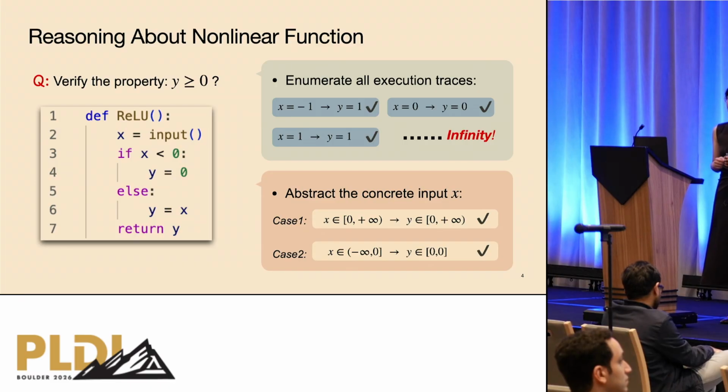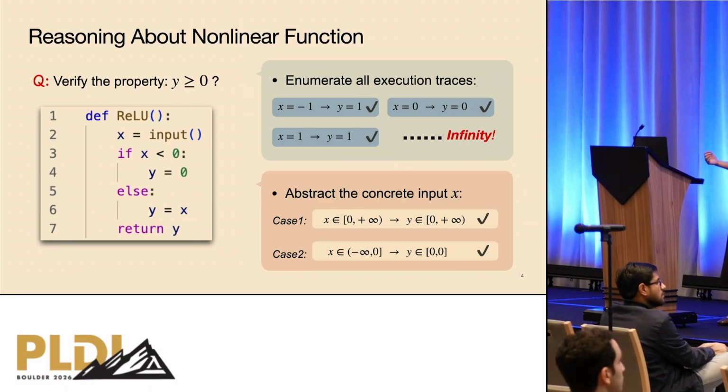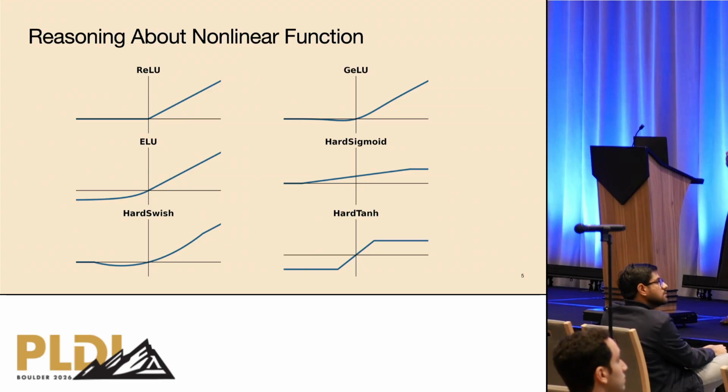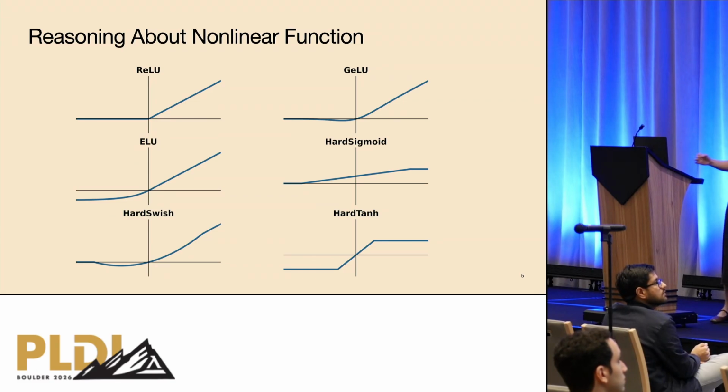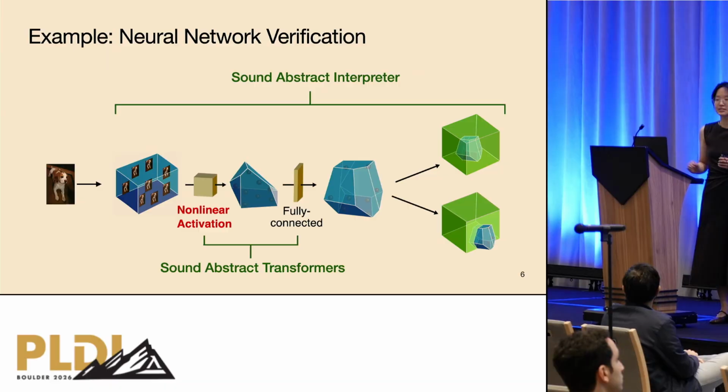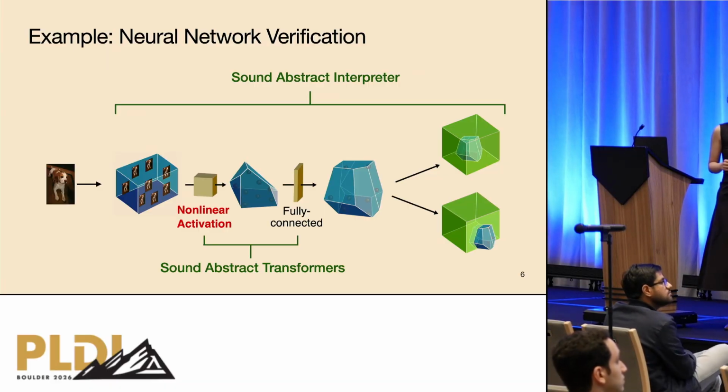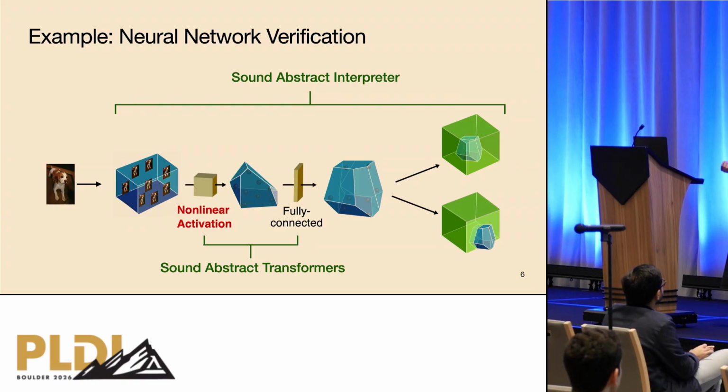So in this case, we can apply abstract interpretation and categorize the input x into two cases. Then we propagate the box domain through the program until we get the approximated output for us to do the verification. And there are many more highly nonlinear functions apart from ReLU, such as GELU and ELU, which are commonly used in many downstream tasks. For example, neural network verification. The key component that enables the correct propagation in neural network verification is a sound abstract interpreter, which is the composition of many sound abstract transformers.